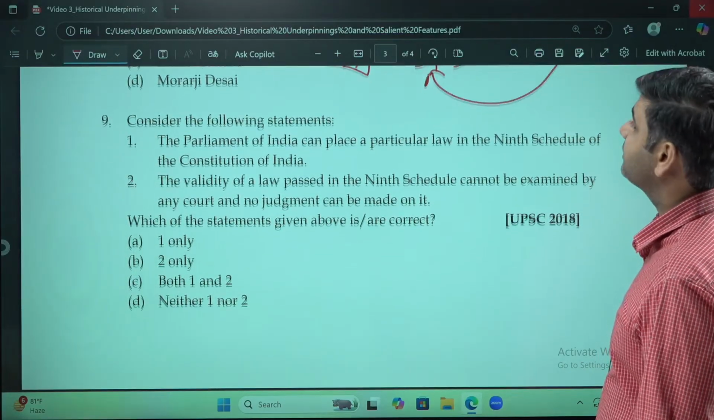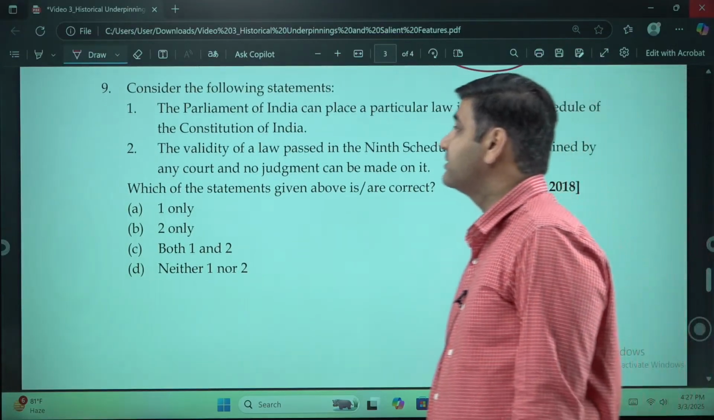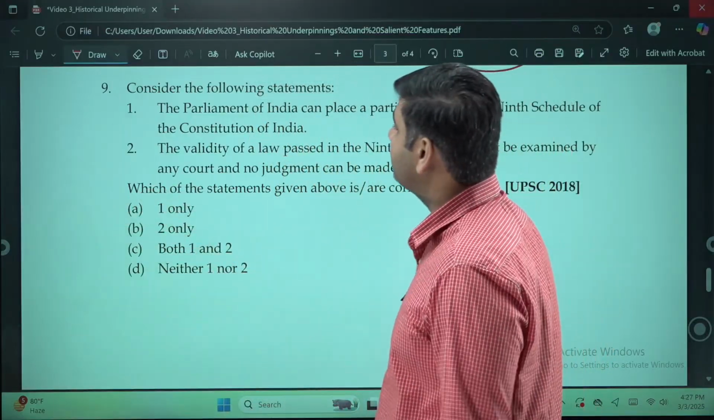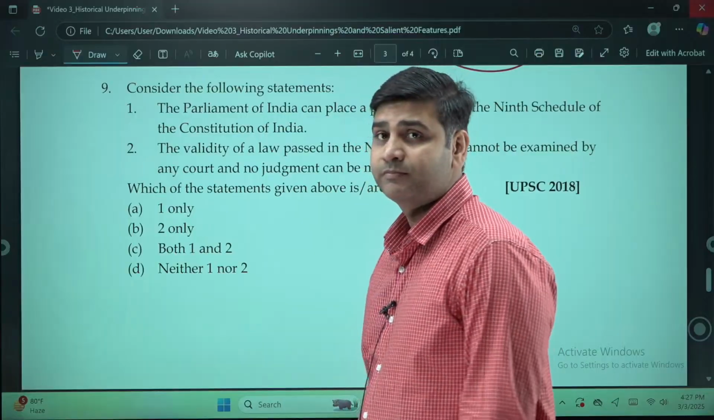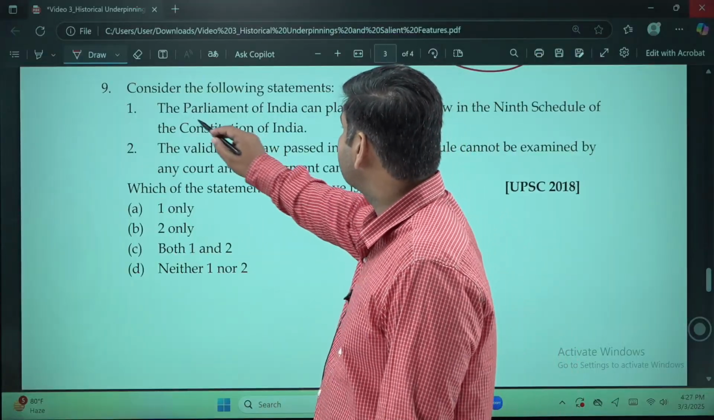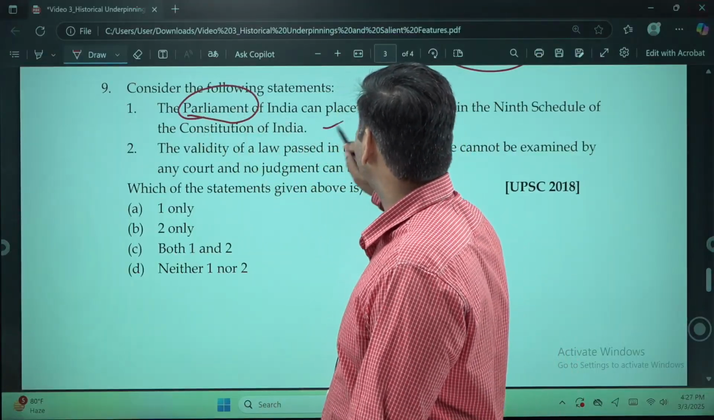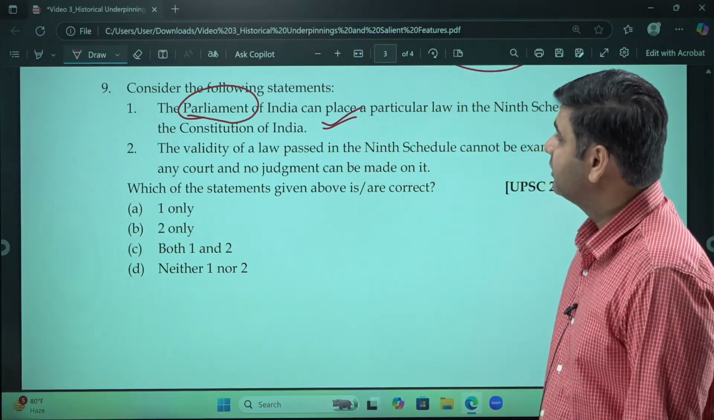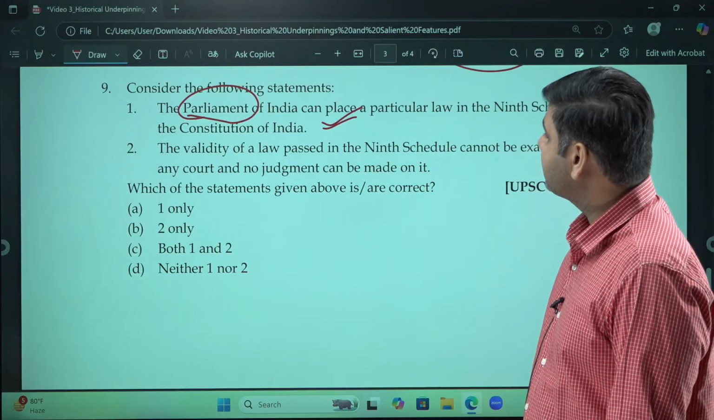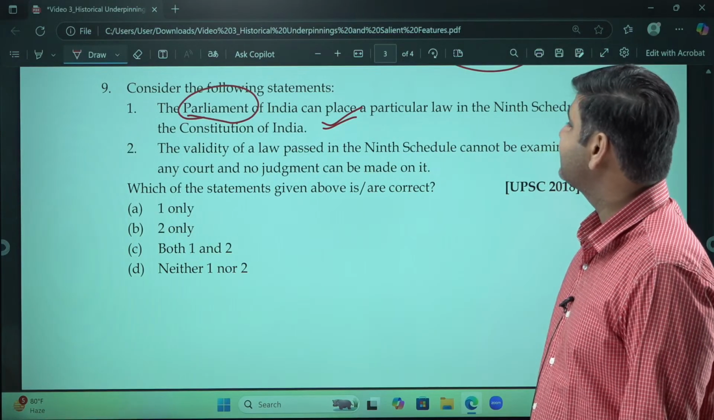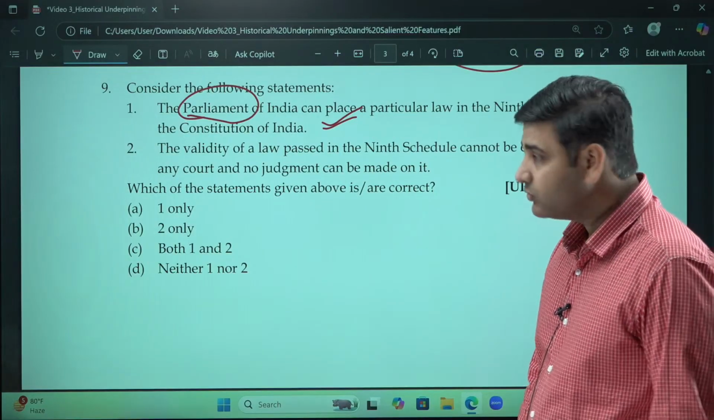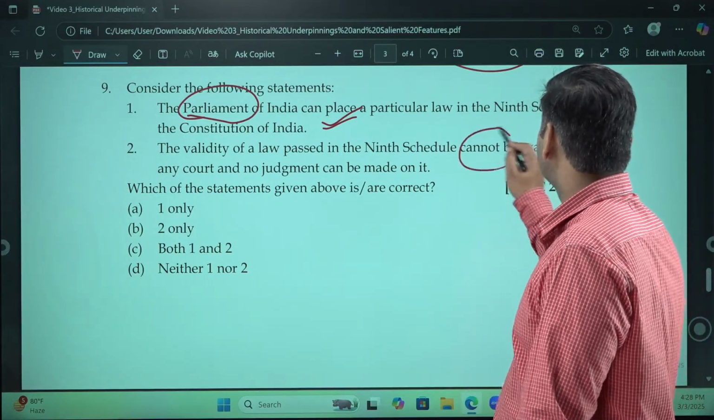Coming to question number 9. Consider the following statements. The Parliament of India can place a particular law in the 9th schedule of the Constitution of India. Yes, Parliament has the power to place a particular law in the 9th schedule. True. The validity of the law placed in the 9th schedule cannot be examined by any court, and no judgment can be made on it. No, it can be examined.